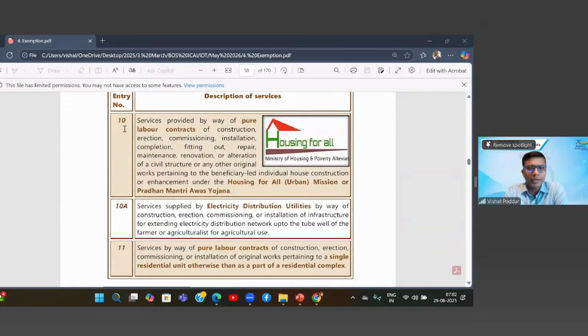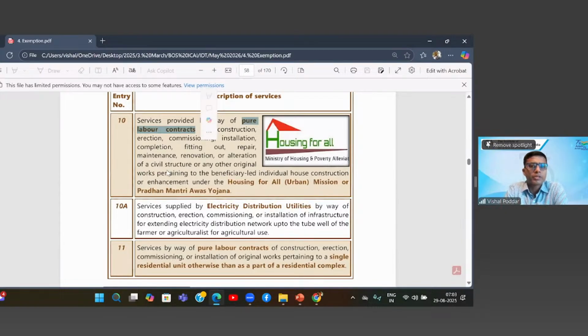So first entry 10. What is important to understand is your service should only include labor service. Now what is this? See, generally when we say construction, it can be with material or it can be without material, which is only pure labor. Many times, or nowadays, in fact, it is common that the contractor who will come for construction, you give the contractor the lump sum contract where he has to arrange for the cement, steel, bricks, and every item that he will need for the construction work. But that is not covered in entry 10.